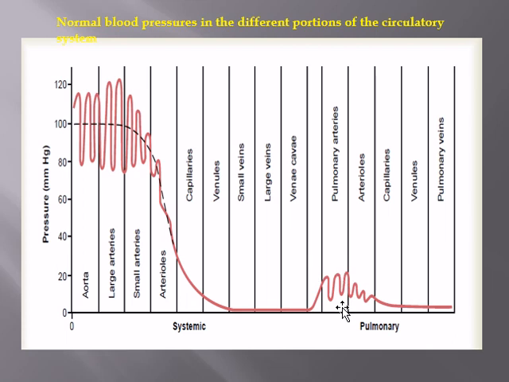It is 8 millimeters of mercury in diastole. When the heart is pumping the blood in systole, it becomes 20 millimeters of mercury. Finally, in the arterioles, capillaries and venules, it reduces, and it is brought back to a pressure near 0 in the pulmonary venules and veins.